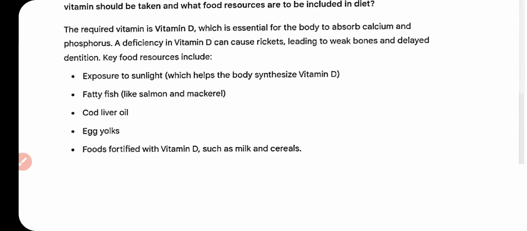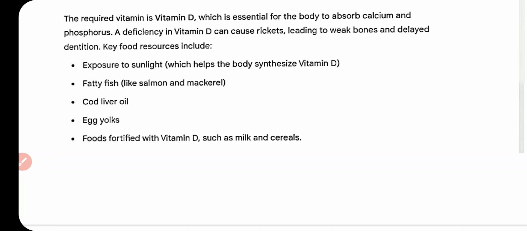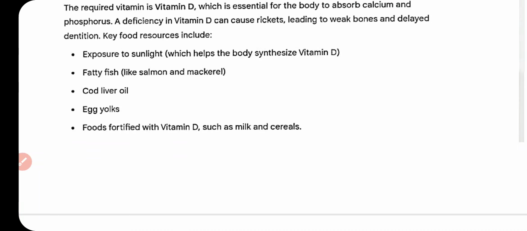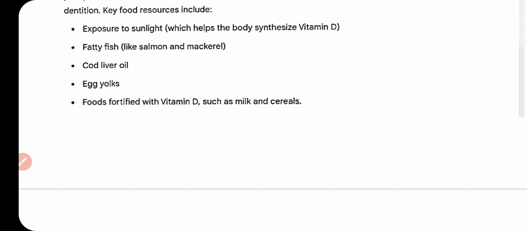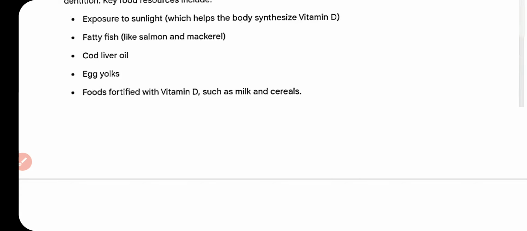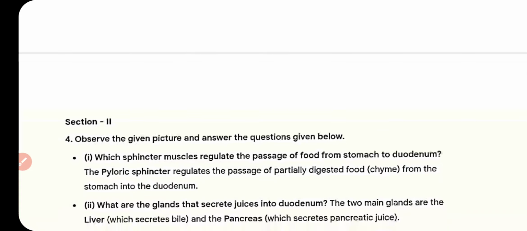A deficiency in vitamin D can cause rickets, leading to weak bones and delayed dentition. Key food resources include exposure to sunlight, which helps the body synthesize vitamin D, fatty fish like salmon and mackerel, cod liver oil, egg yolks, and foods fortified with vitamin D such as milk and cereals.